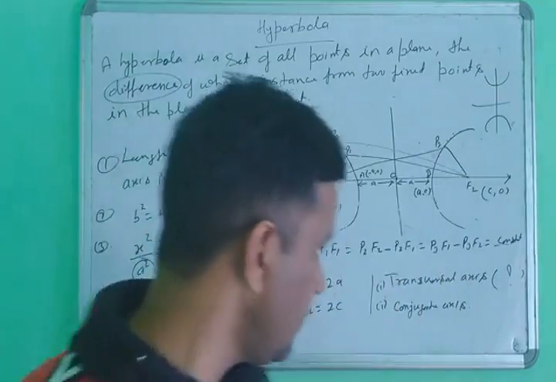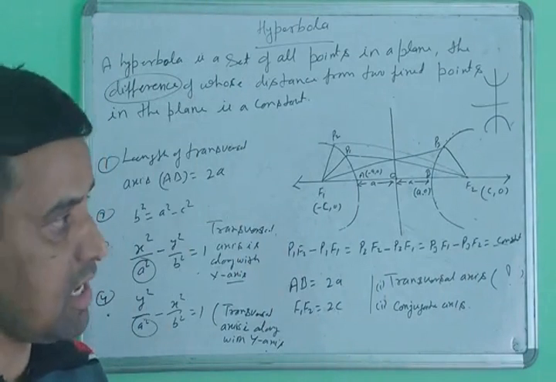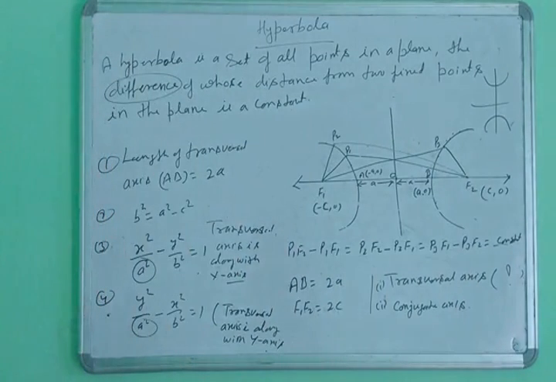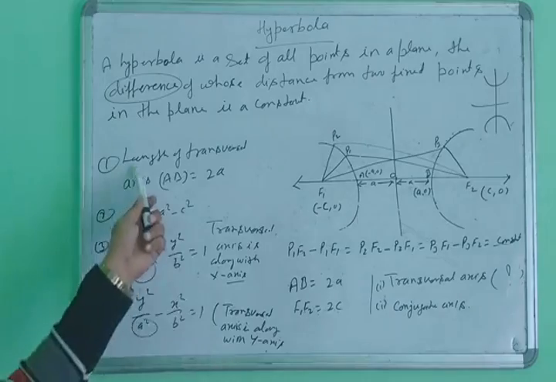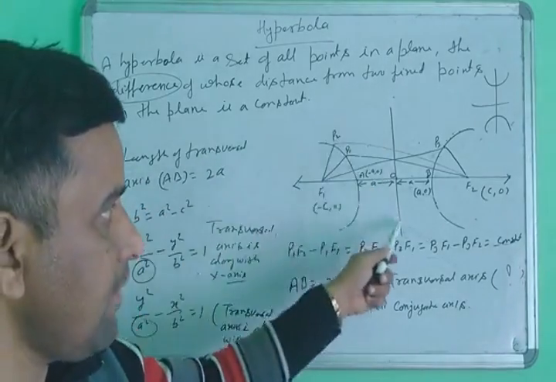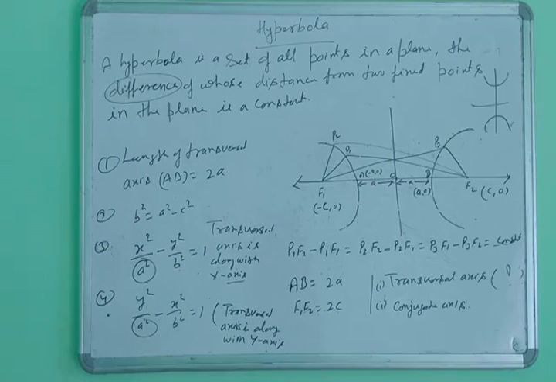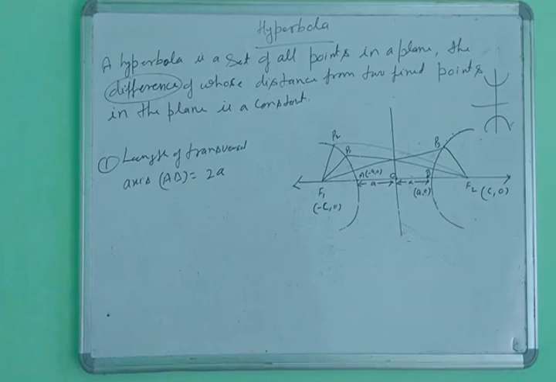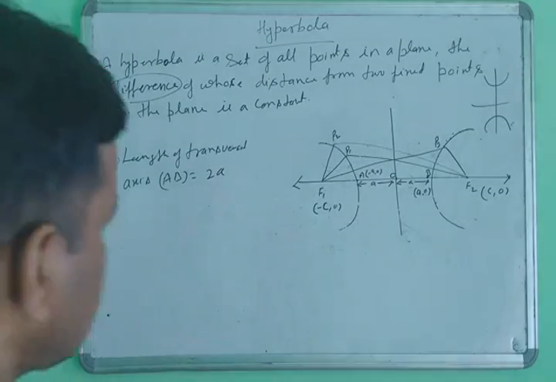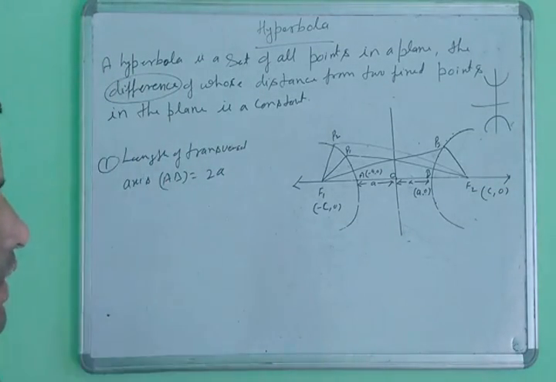Next we will find the latus rectum, the eccentricity, and the length of the transversal axis. The length of the transversal axis is 2a.